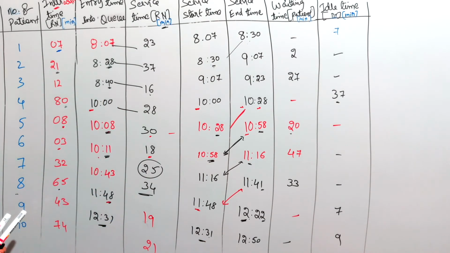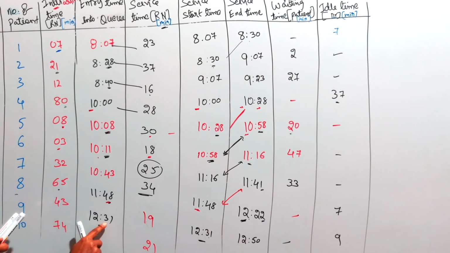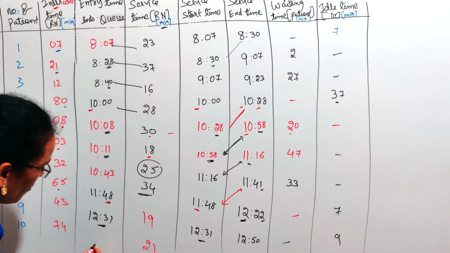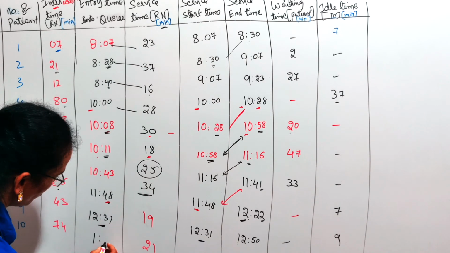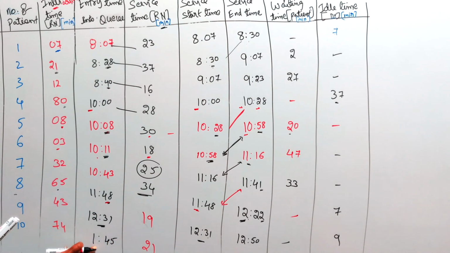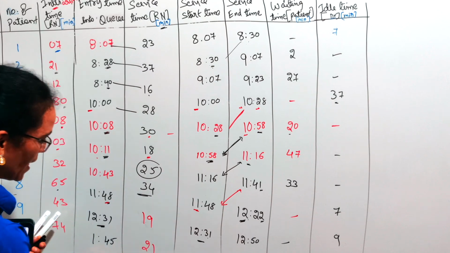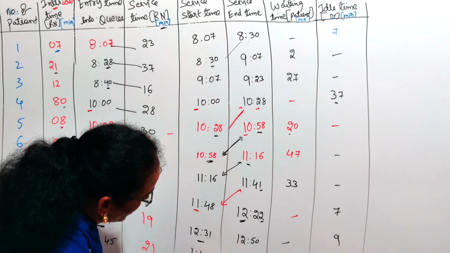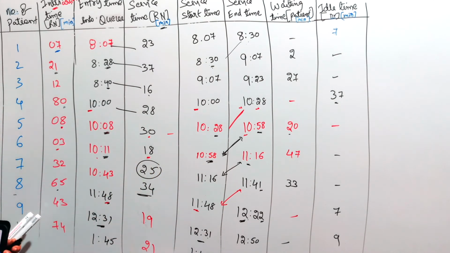Last one, 12:31 plus 74 minutes, that means 1 hour 14 minutes, which is 1:45. The new patient has arrived and his service got started at 1:45 only.